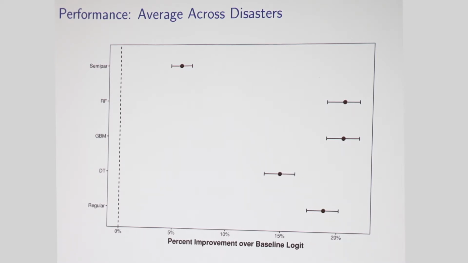So on average, the random forest model and the gradient boosting model, that's RF and GBM on the graph, are about 20% better. Then if you look at the regularization model, that's about 17-18% better, so close, but not quite as good as the random forest and gradient boosting. And then an exogenous, say, semi-parametric bin estimator is much worse. So still better than a Logit, but much worse than the machine learning models. So on average, it looks like machine learning wins.